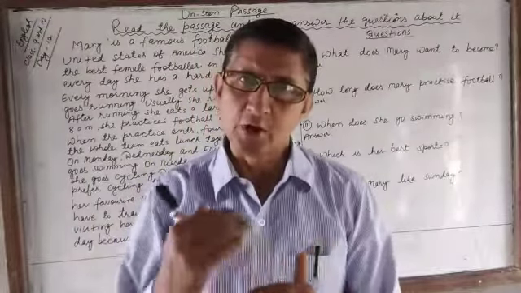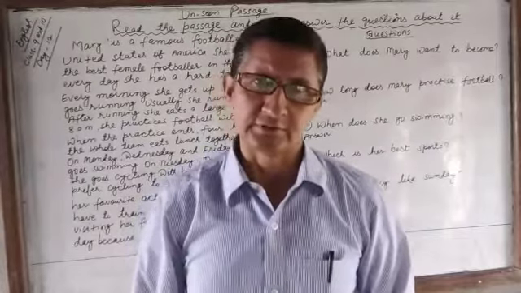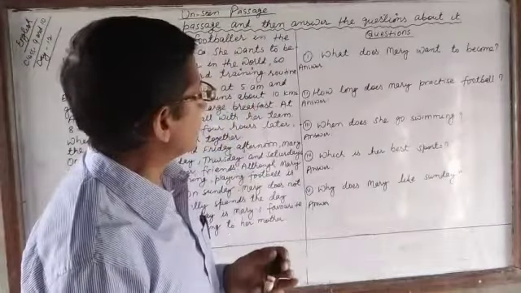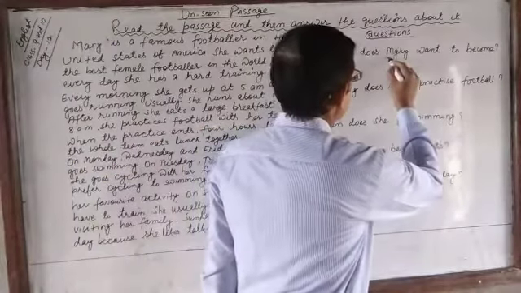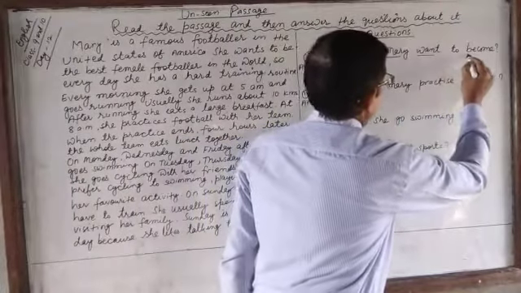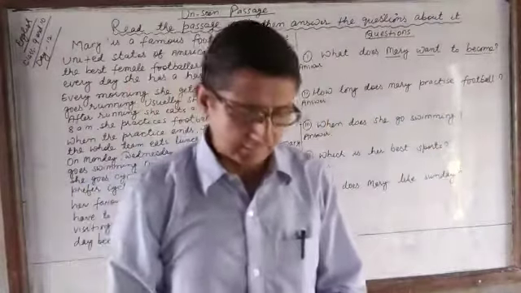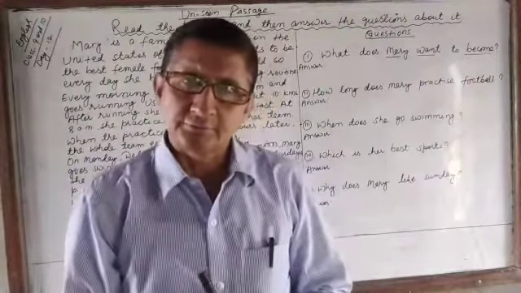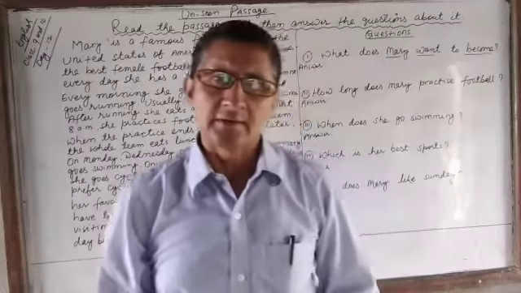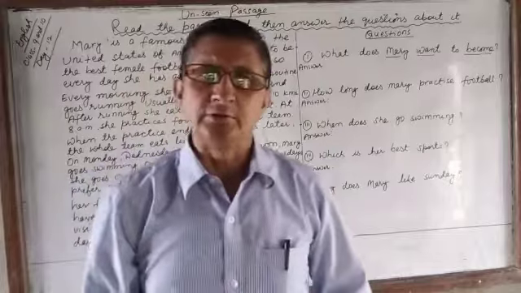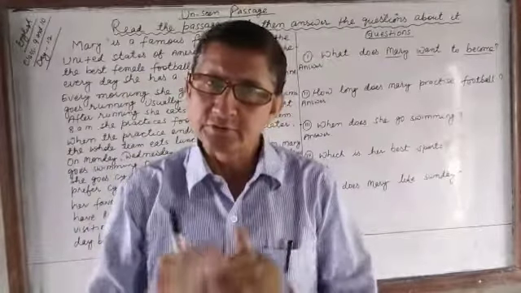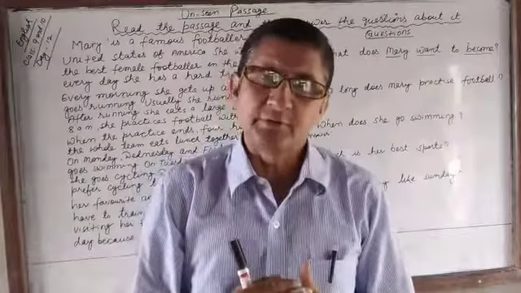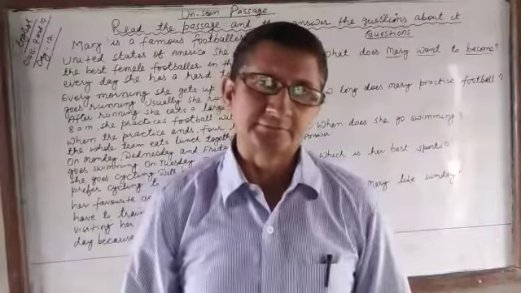After reading the question, underline the keywords in the question. Let's underline in the first question. The keywords are Mary, want, become. These are the keywords of the question. Why do you have to read the question first? Why do you have to underline the keywords? This will provide you information from the question to write the answer. It will make it easy to get the information to write the answer.